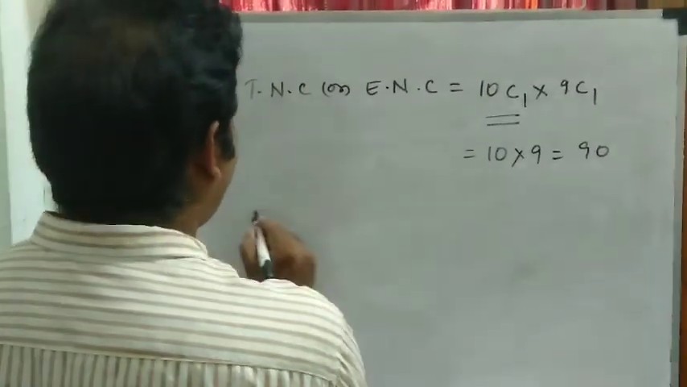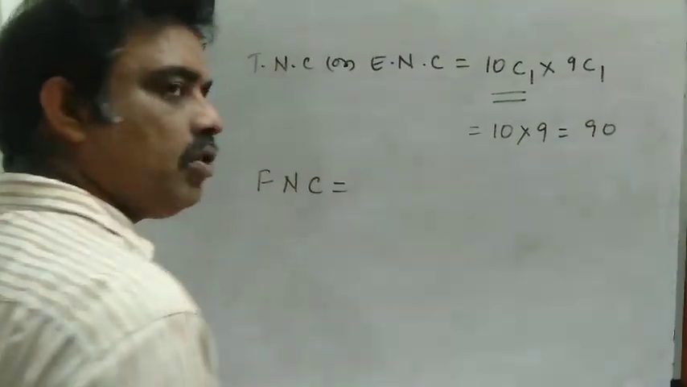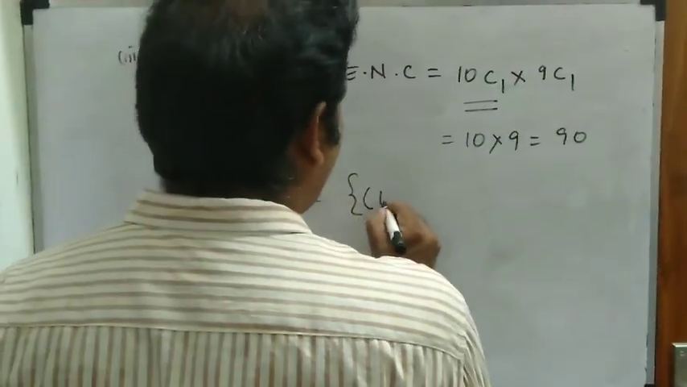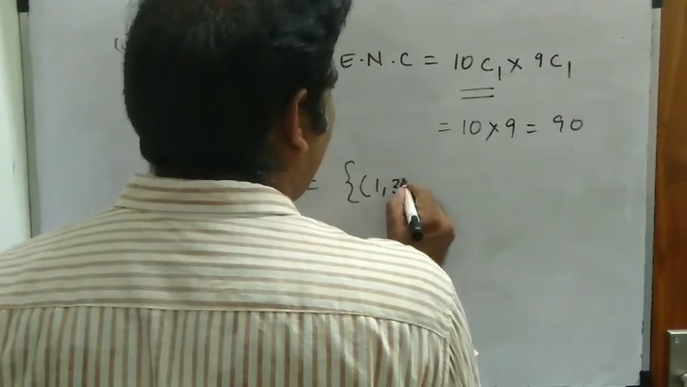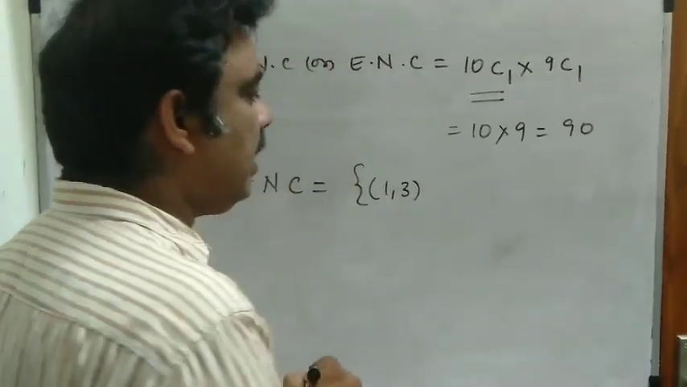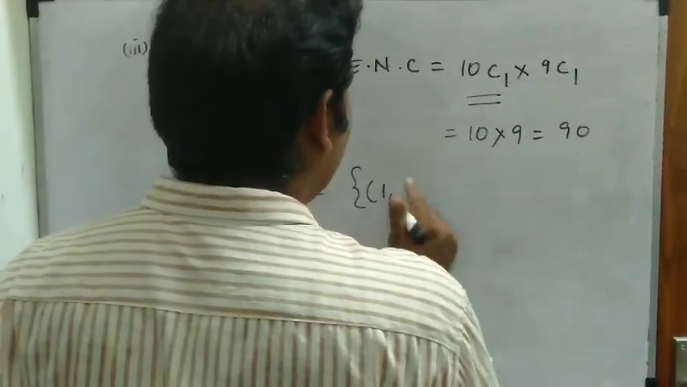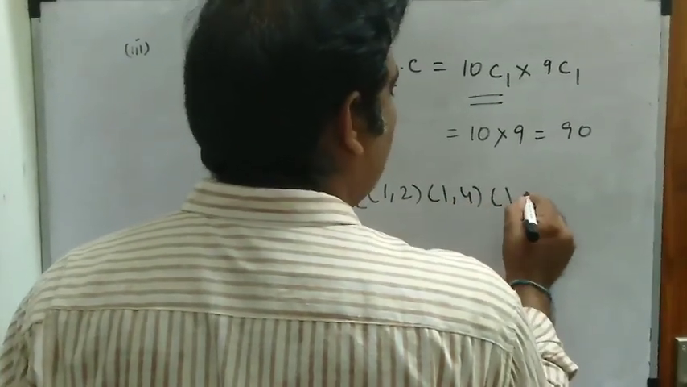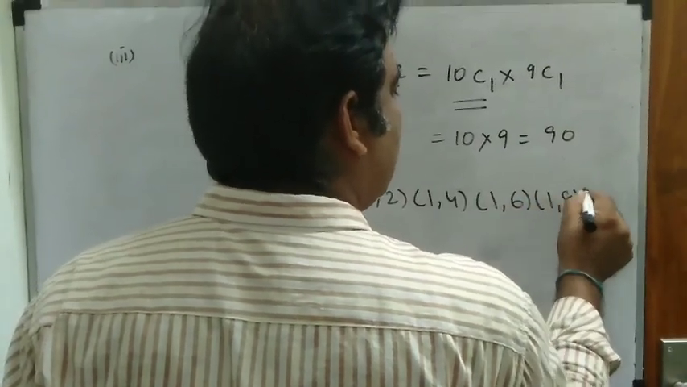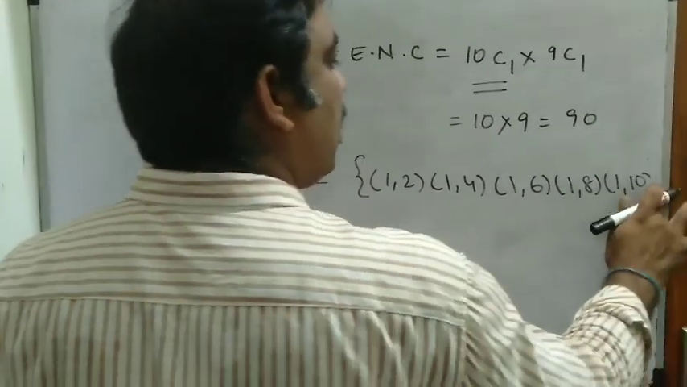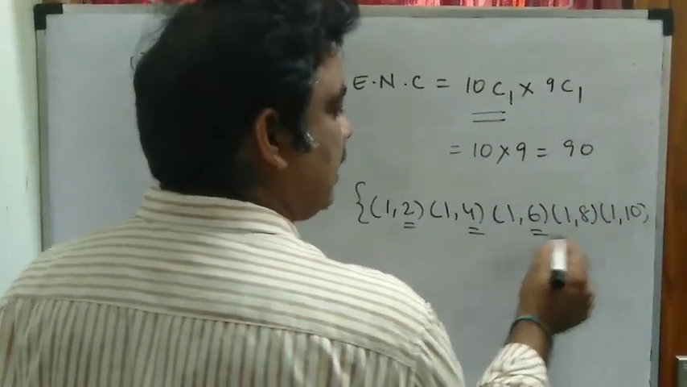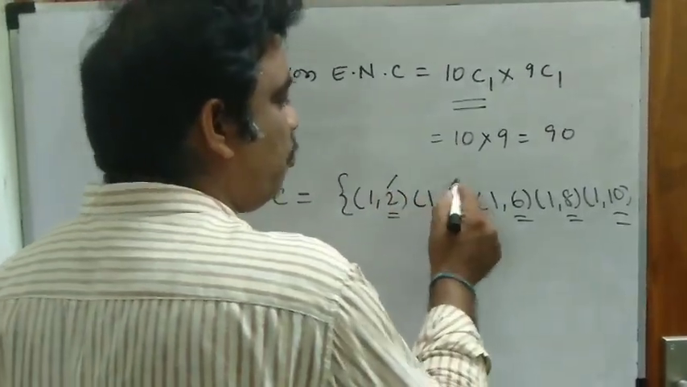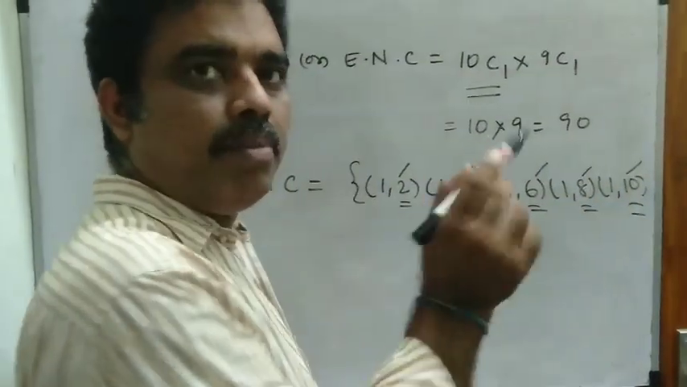Clear? Now we have to find the favorable number of cases. Favorable number of cases means we have to find all the cases. First, if I draw 1, then the second card can be drawn as 2. 1 plus 2, 3, odd number. Similarly, 1 plus 4, 1 plus 6, 1 plus 8, 1 plus 10. Here, we are not again selecting 1 in all the cases. If I draw the first card as 1, the second card may be 2, 4, 6, 8, 10, which are all different from 1.